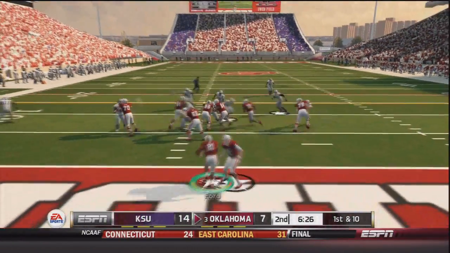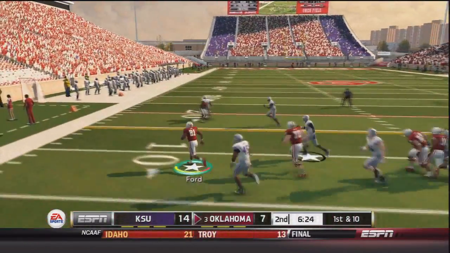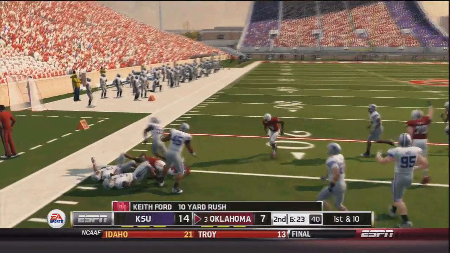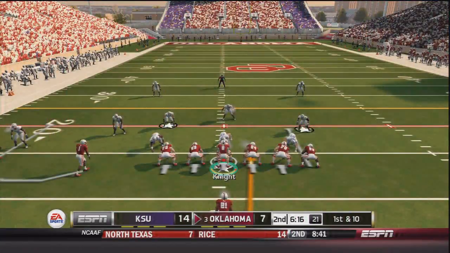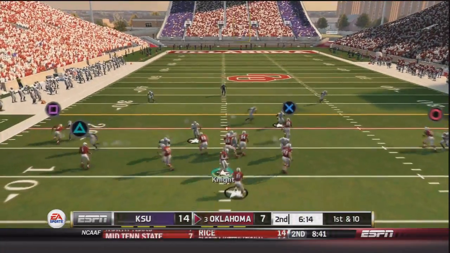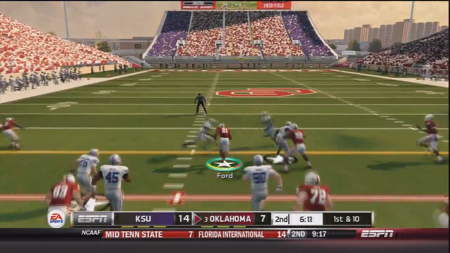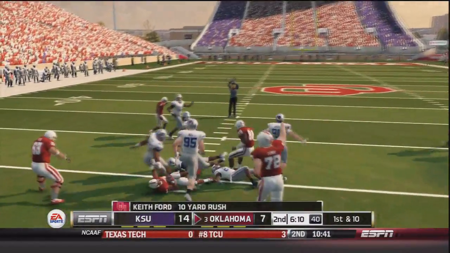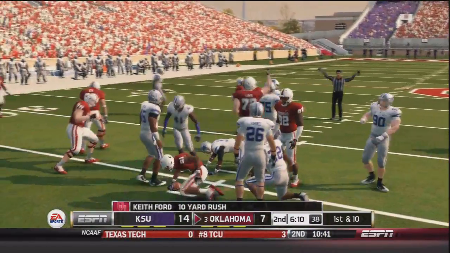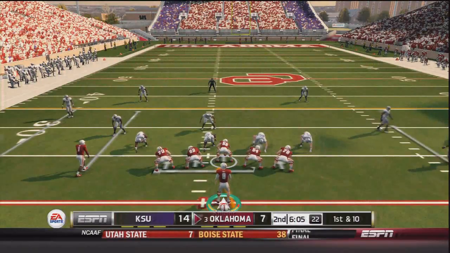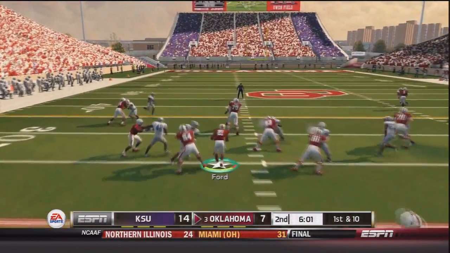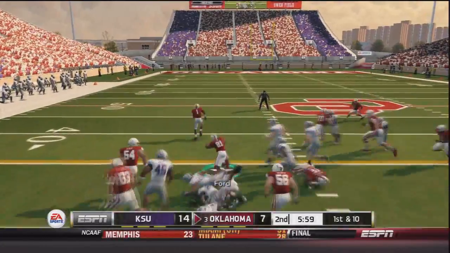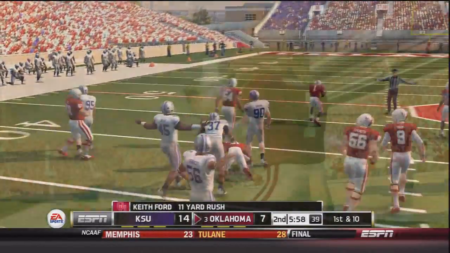So on 1st and 10, Knight hands off to Ford. Ford to the outside. Keith Ford across the 15-yard line before he is brought down after a gain of 10, but he does have the first down. So now 1st and 10 once again for the Sooners. Hand off to Keith Ford up the middle. Keith Ford once again with a wide open hole and another first down, another 10-yard gain for the Sooners on that play. So now 1st and 10 once again. Trevor Knight in pistol, hand off to Ford. And Ford fighting, and once again will have another first down.